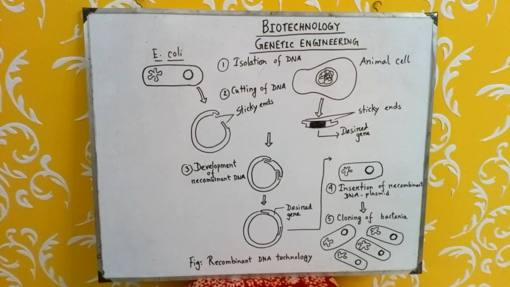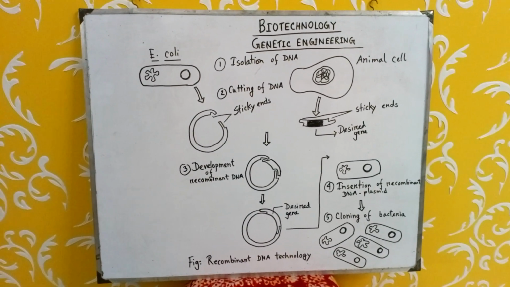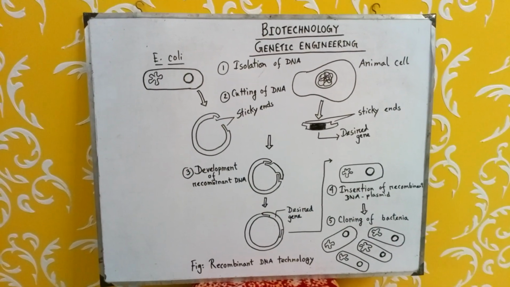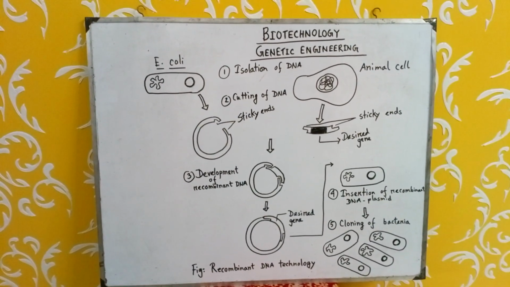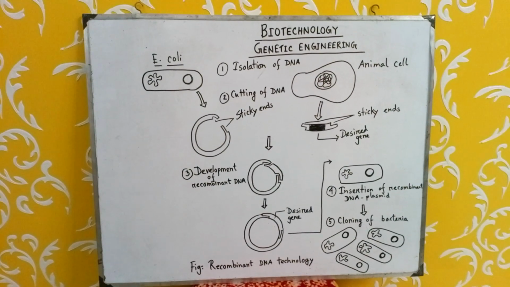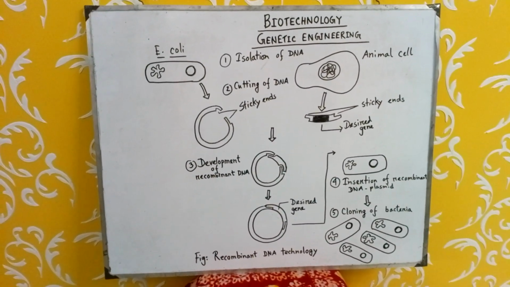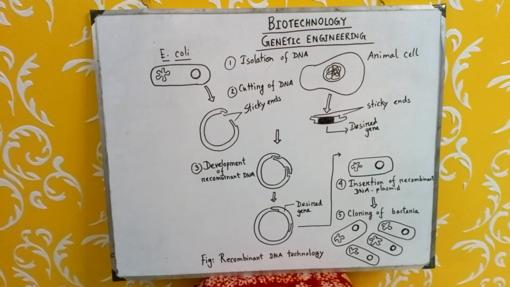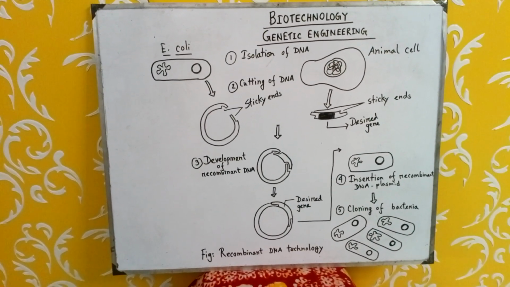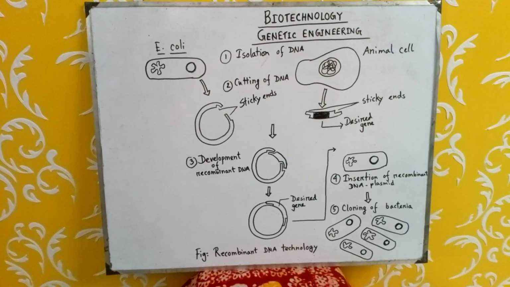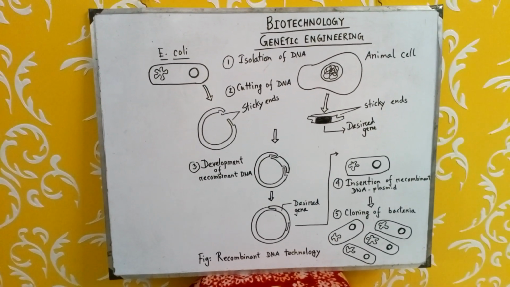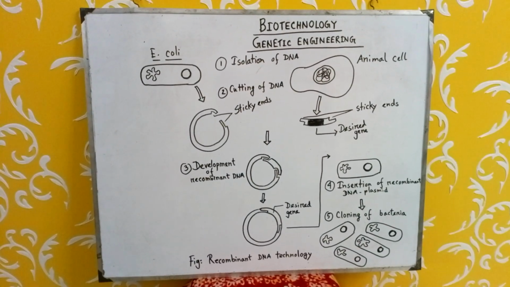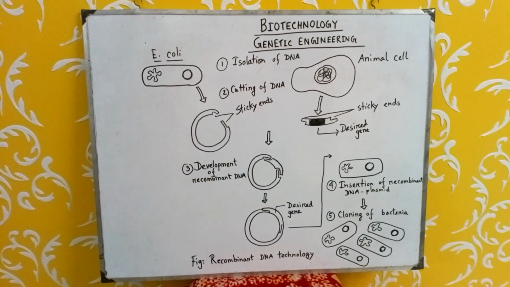Traditional ways are not followed by any biosafety regulations, but genetic engineering follows rules and regulations of biosafety. Another thing is, in traditional development of crops, toxicity is not tested, but in genetic engineering or recombinant DNA technology, toxicity is tested.